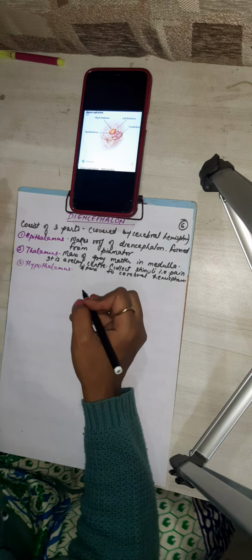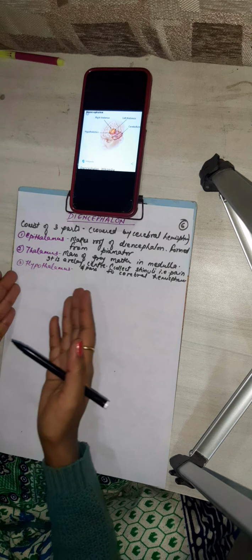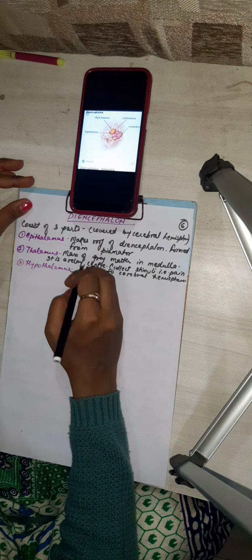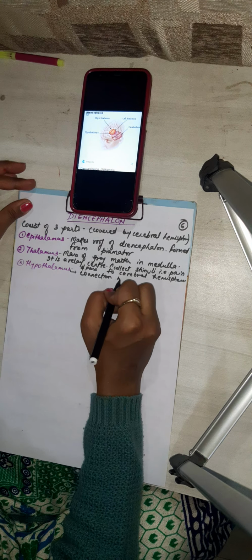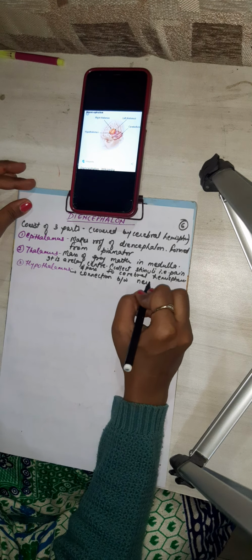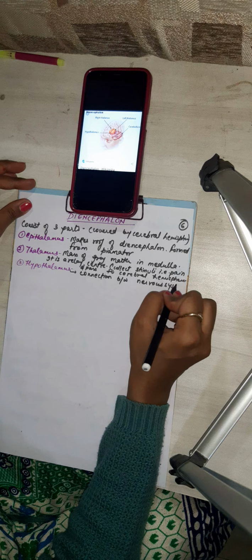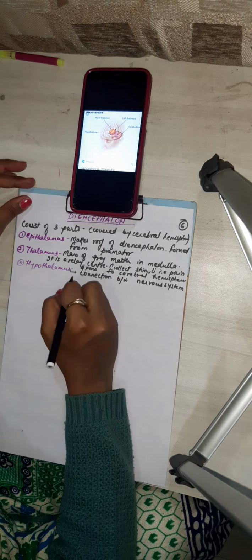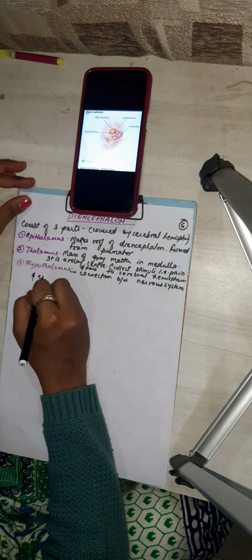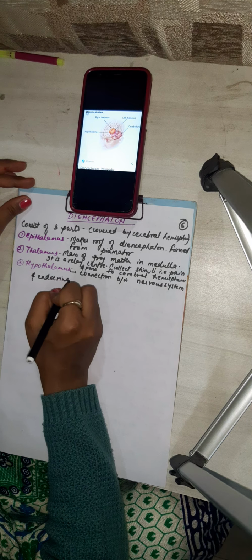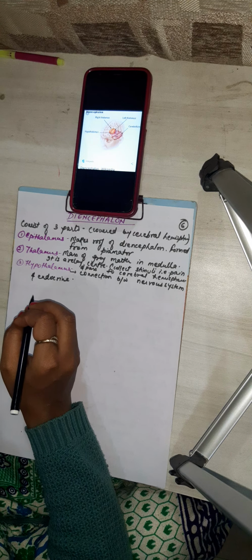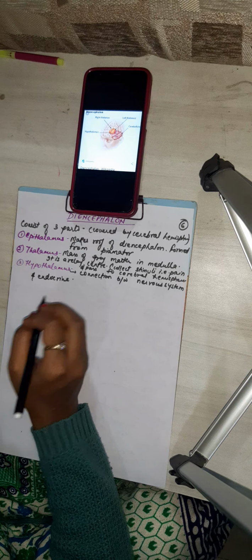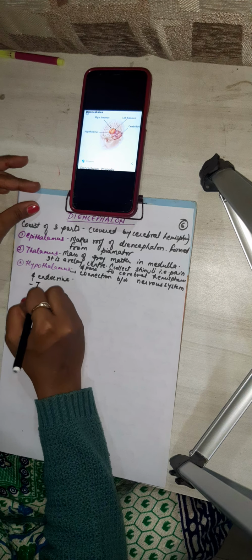Next is the hypothalamus. It is a connection between the nervous system and the endocrine system. And what is the function of the hypothalamus? It is the thermostat of the body. It regulates body temperature.